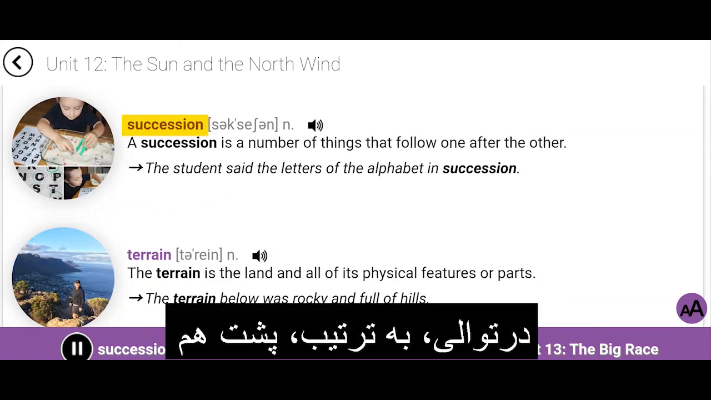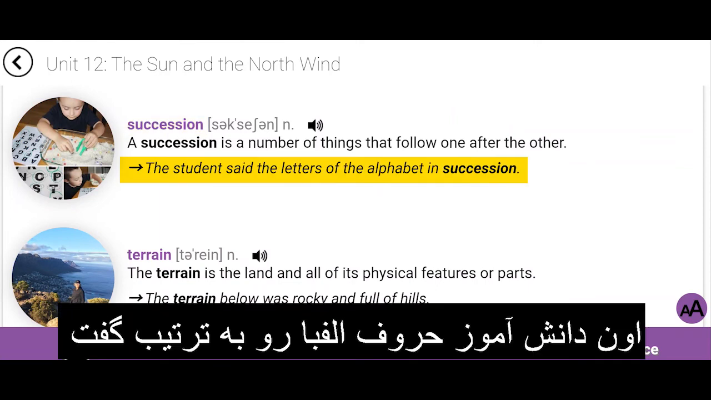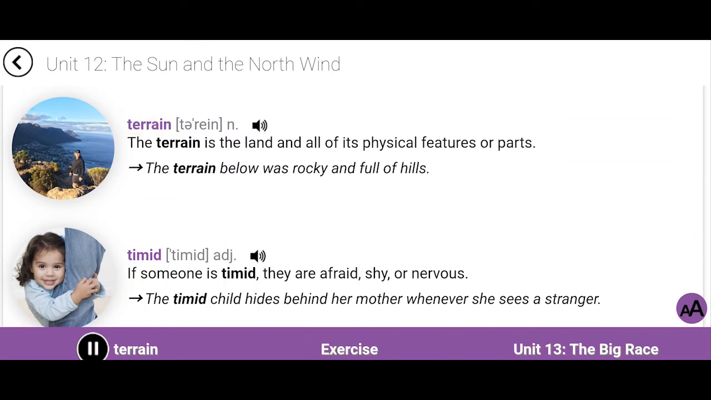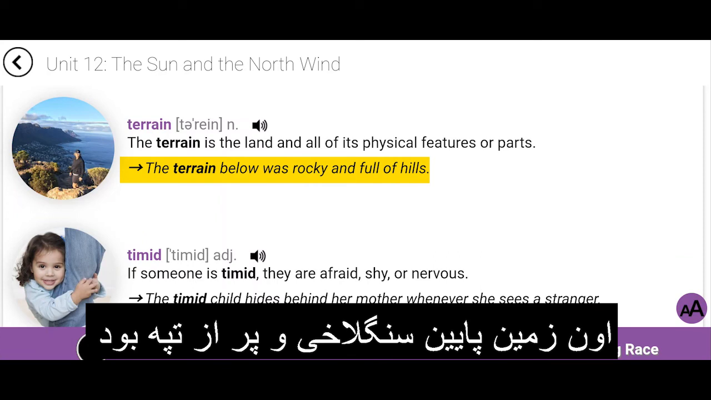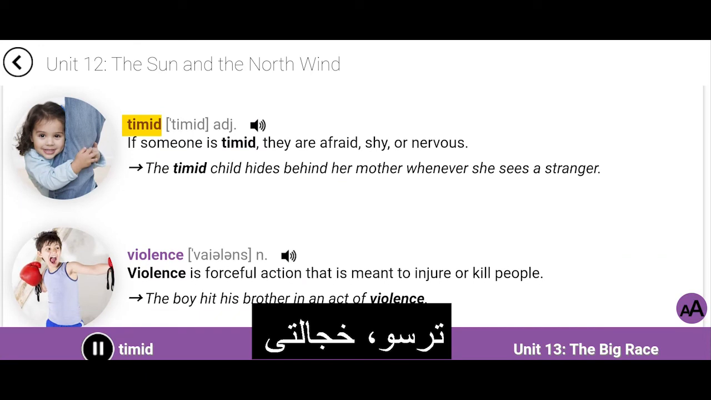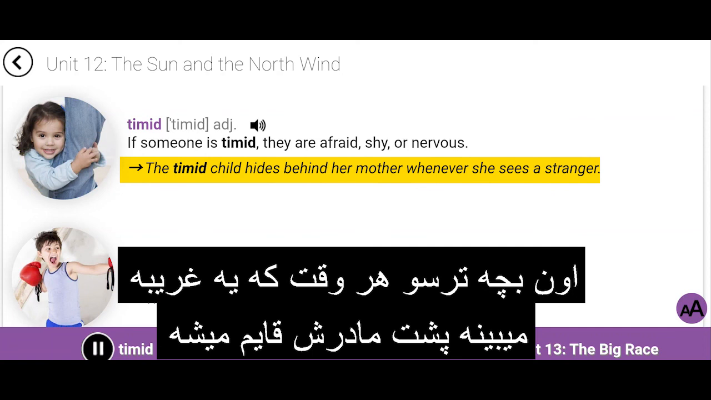Succession. A succession is a number of things that follow one after the other. The students said the letters of the alphabet in succession. Terrain. The terrain is the land and all of its physical features or parts. The terrain below was rocky and full of hills. Timid. If someone is timid, they are afraid, shy, or nervous. The timid child hides behind her mother whenever she sees a stranger.